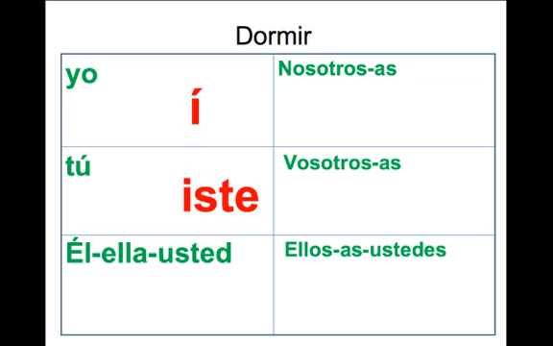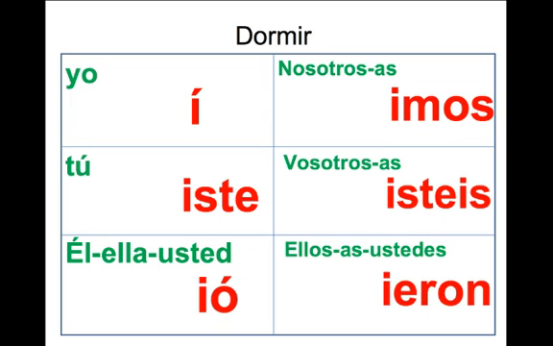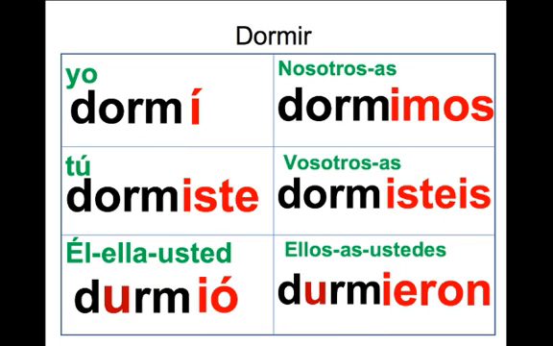Treat it like a regular IR verb in el pretérito: í, iste, ió, imos, isteis, ieron. And you can see that we use the same stem, dorm, in all the forms except this third person form. Él, ella, usted, ellos, ellas, ustedes. And so it becomes durmió and durmieron.